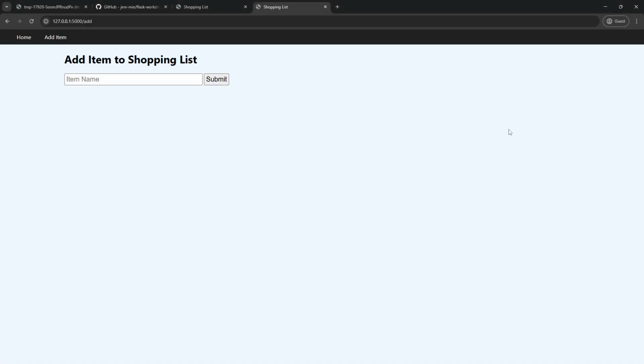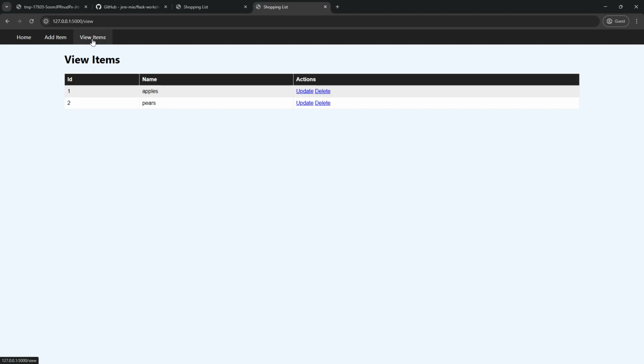So let's go back to our Chrome. Go back home and let's go to view items. So if you remember, we had the apples and pears, I believe. When we click on this, it should work. And you'll see view items, ID1 apples, ID2 pears, update and delete. When we click on them, they're not going to do anything yet. That's because we haven't told Flask what to do when we click these yet, right?